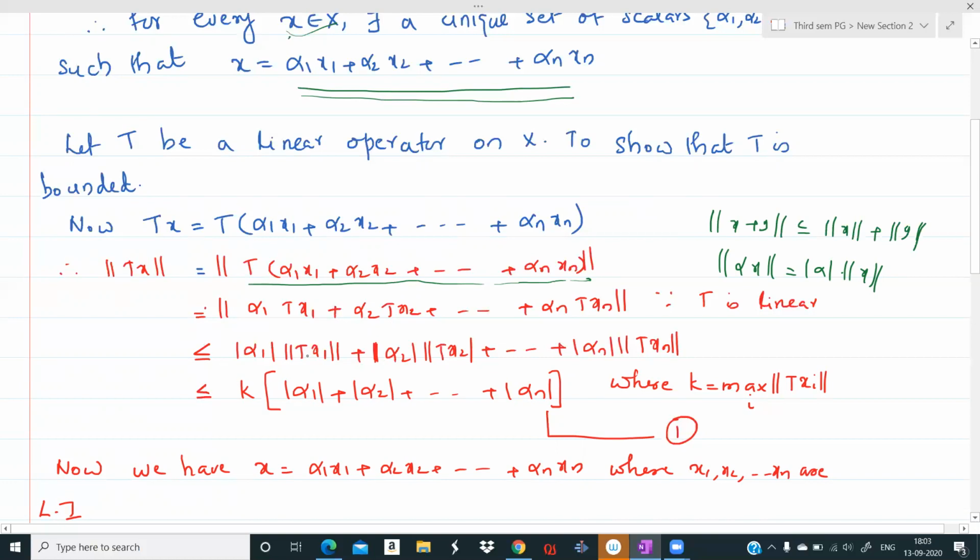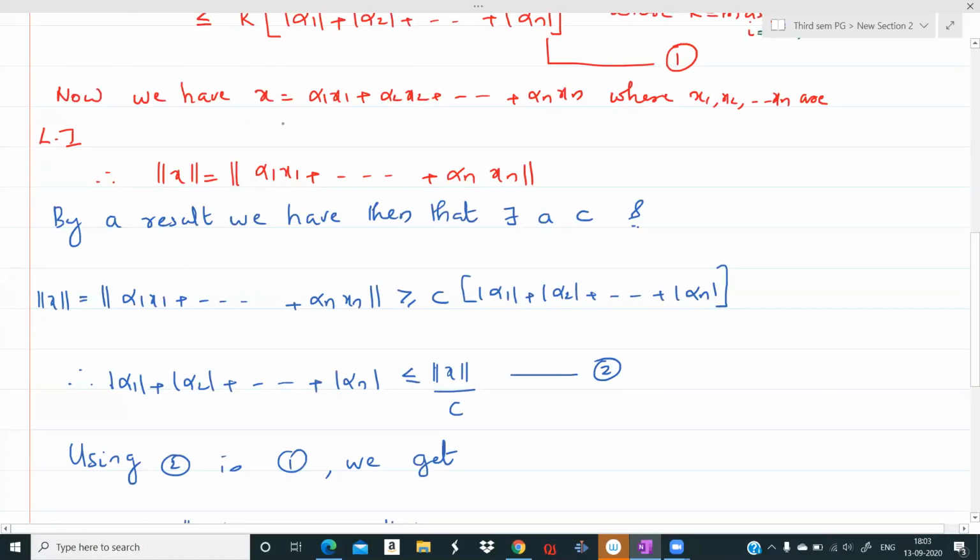Now you see these numbers, norm Tx1, norm Tx2, etc., norm Txn. These are n real numbers, and let k be the maximum among these norm of Txi's, i from 1 to n. Then this sum is less than or equal to k into mod alpha 1 plus mod alpha 2 plus etc. plus mod alpha n. We call that equation 1.